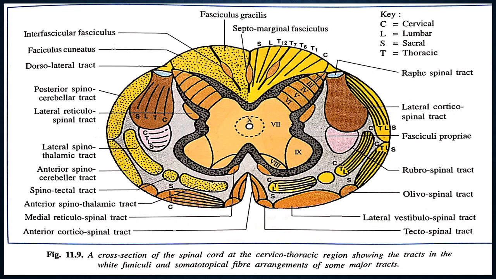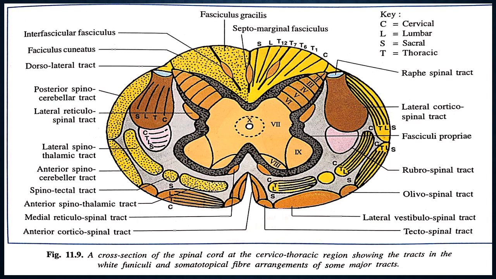Now you see, this is a cross section of the spinal cord at the cervicothoracic region, showing the tracts in the white funiculi and the somatotopical fiber arrangement.